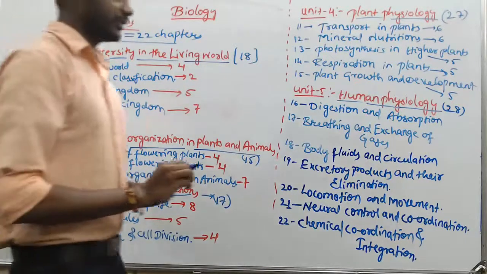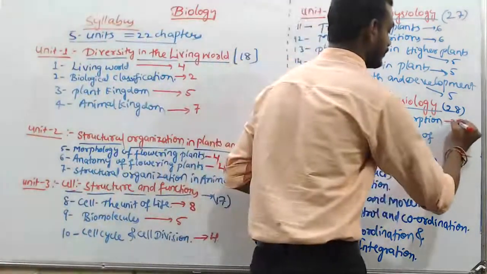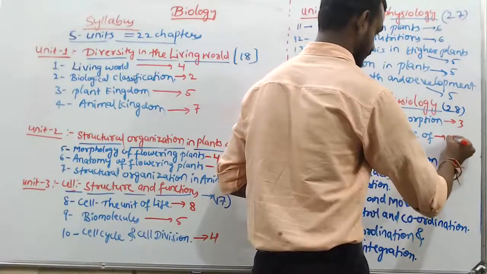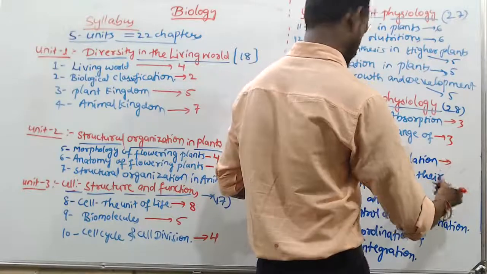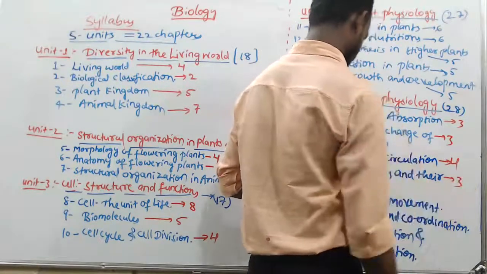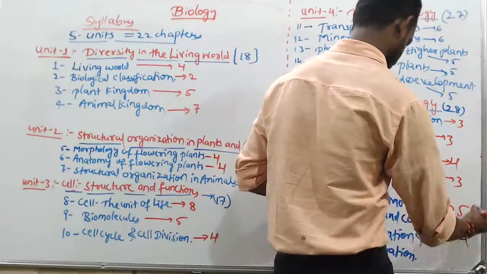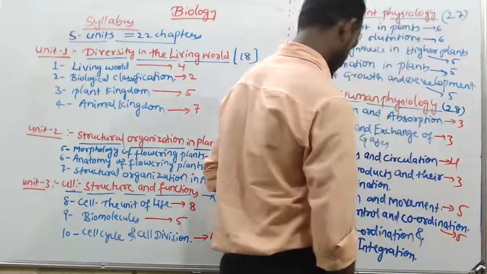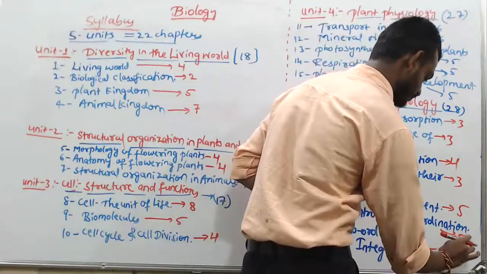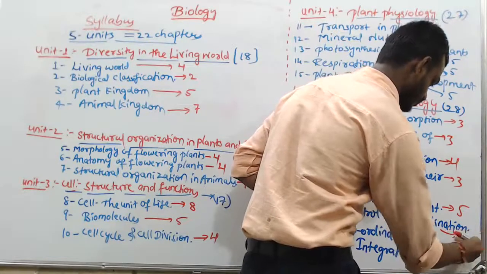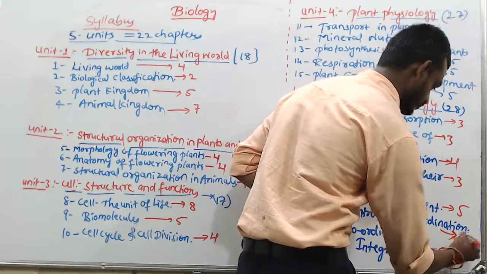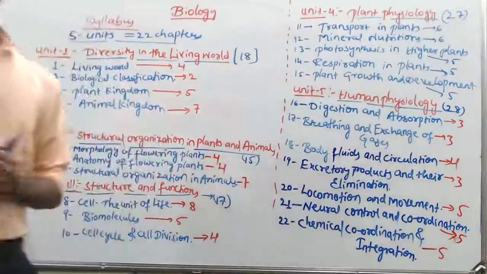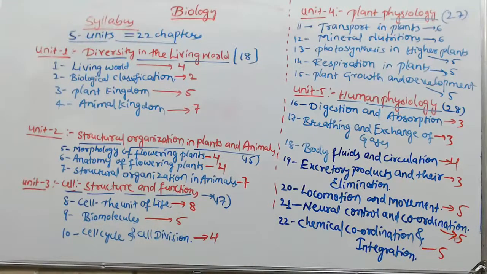You will see the weightage of every chapter. 3 marks, 3, 4, 3. Locomotion and movement, 5. Neural control and coordination, 5. And chemical coordination and integration, 5. Okay, so this is a detailed account of the 5 units, totally having 22 chapters.